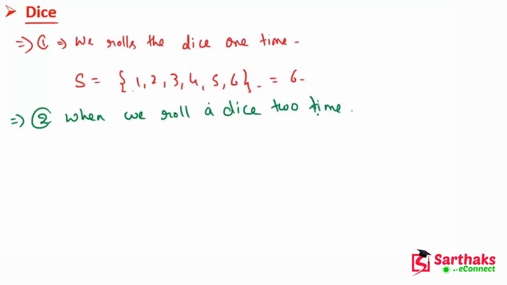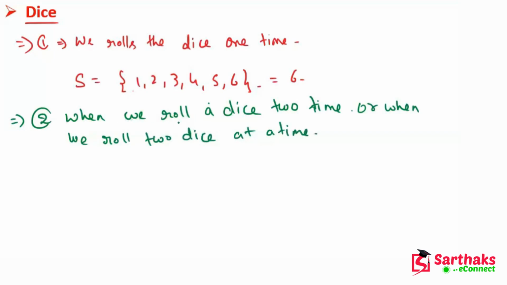Or we can say that when we roll 2 dice at a time. So both the conditions are same. Sample space for both the conditions are same, when we roll a dice 2 times or when we roll 2 dice at a time.